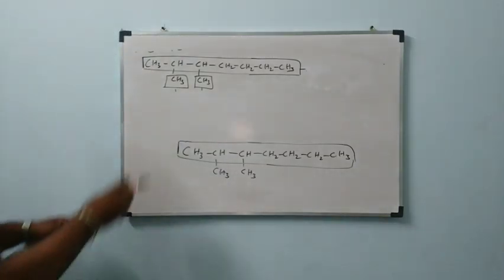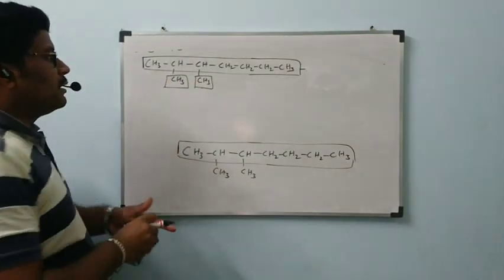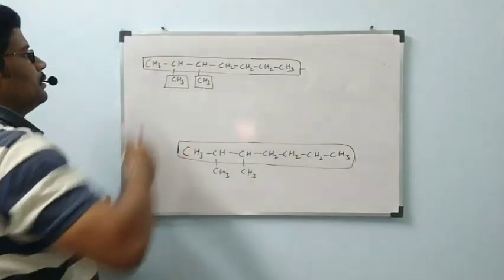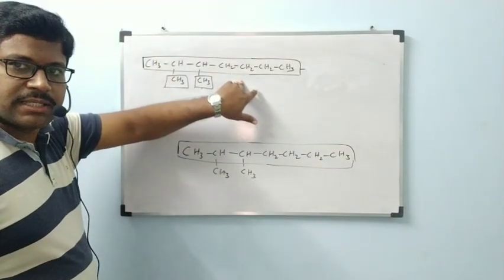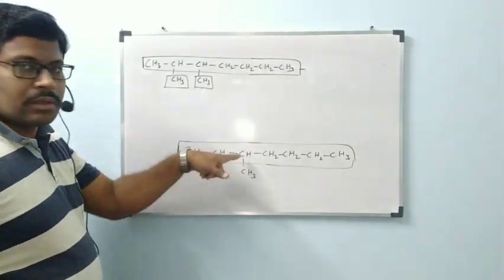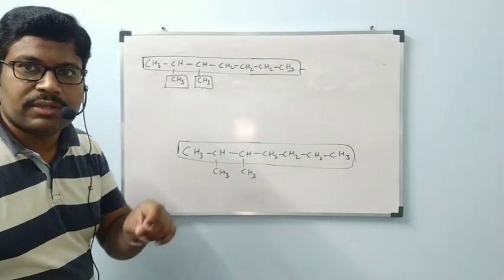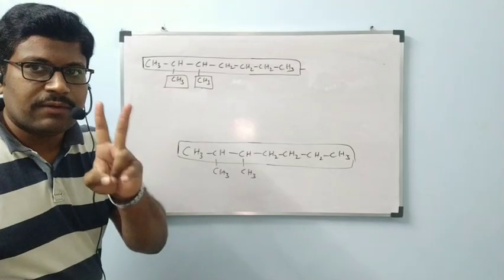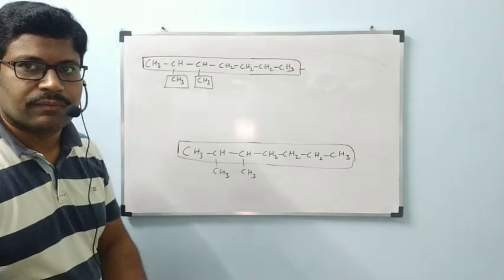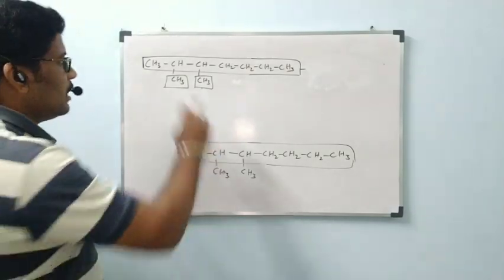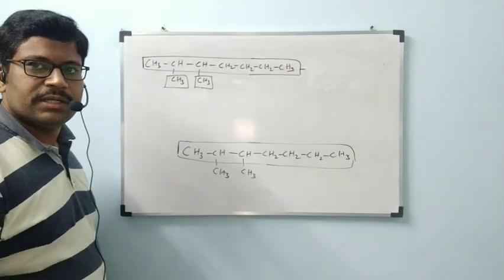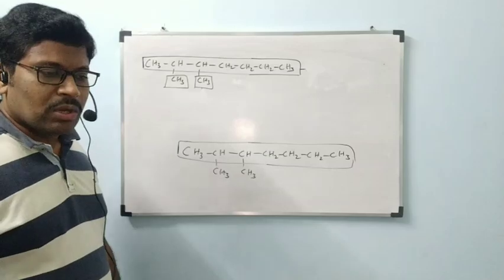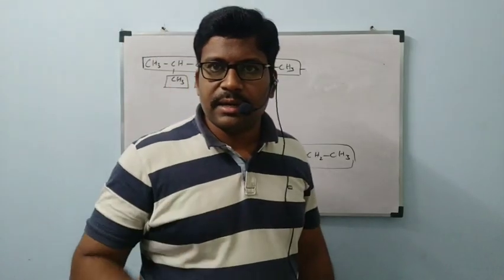Okay, observe carefully. They gave this compound. We selected the parent chain. After selection of parent chain, give the numbers. We have two ways to give numbering. Okay, what are the two ways? Left to right or right to left. Only two possibilities are there, two ways. Only two ways we have to give the numbering.